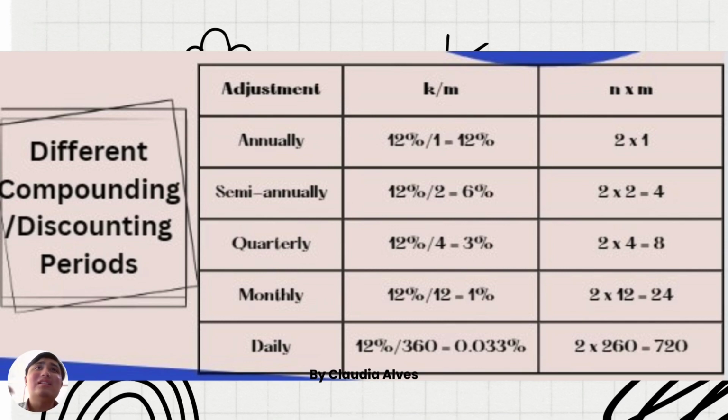The annually, which is K per M, is 12%, while N times M is 2. The semi-annually is 6%, and 4 for N times M. The quarterly is 3% for K per M, and 8 for N times M. Monthly is 1% for K per M, and 24 for N times M. And last but not least for this chapter, daily is 0.033% for K per M, while 720 for N times M. That's all for chapter 6.